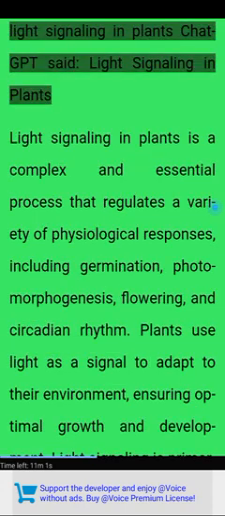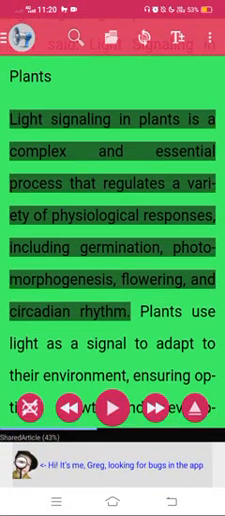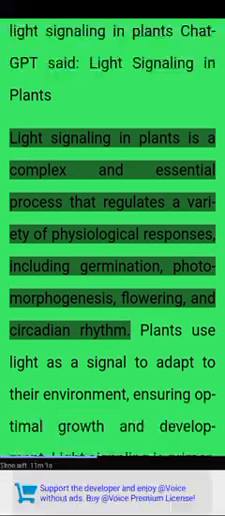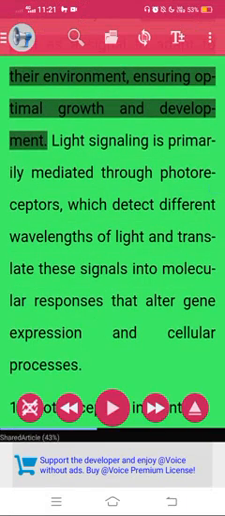You said: Light signaling in plants. ChatGPT said: Light signaling in plants. Light signaling in plants is a complex and essential process that regulates a variety of physiological responses, including germination, photomorphogenesis, flowering, and circadian rhythm. Plants use light as a signal to adapt to their environment, ensuring optimal growth.